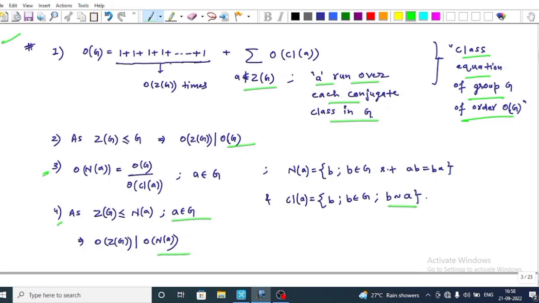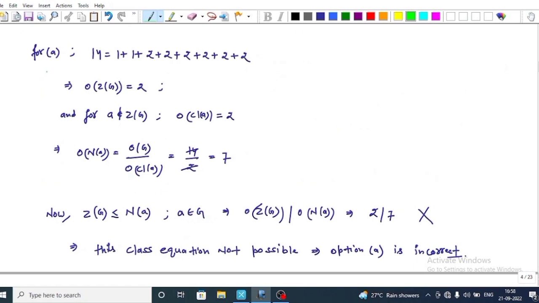Now come to further explanation. For option A, we are given that 14 equals 1 plus 1 plus 2 plus 2 plus 2 plus 2. This implies that we notice from this class equation that order of Z(G) is equal to 2, because 1 repeats 2 times.